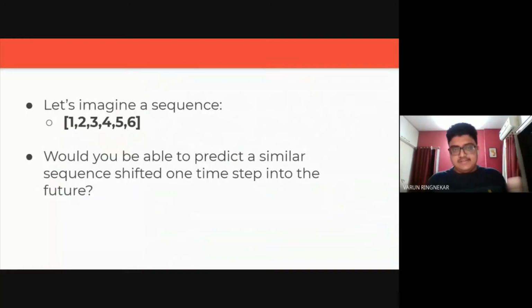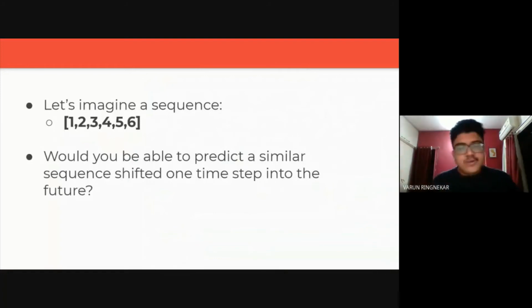Like I said, let's imagine a simpler sequence instead of those words that we saw. So 1, 2, 3, 4, 5, 6. I hope it's a sequence you're all familiar with. You've been seeing it literally your entire life. These are normal numbers. So I'll be asking you a question now. Would you be able to predict a similar sequence shifted one time step into the future?